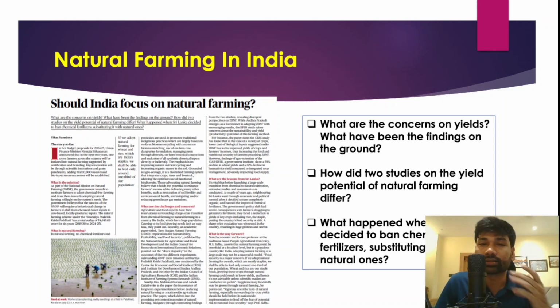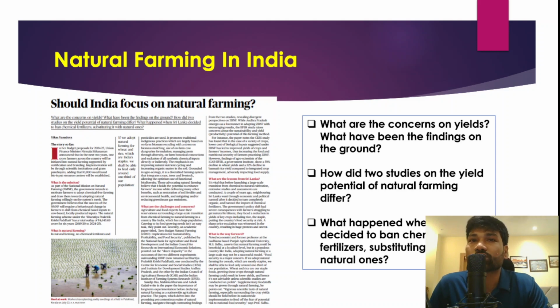And the next article that we are going to discuss is about natural farming in India. In recent times, because of climate change and growing concerns with respect to food security, natural farming has been increasingly emphasized. Why? Because in traditional farming we use chemical fertilizers, chemical pesticides, and we also flood the fields with water. And over a period of time this has been leading to declining productivity of the soil.